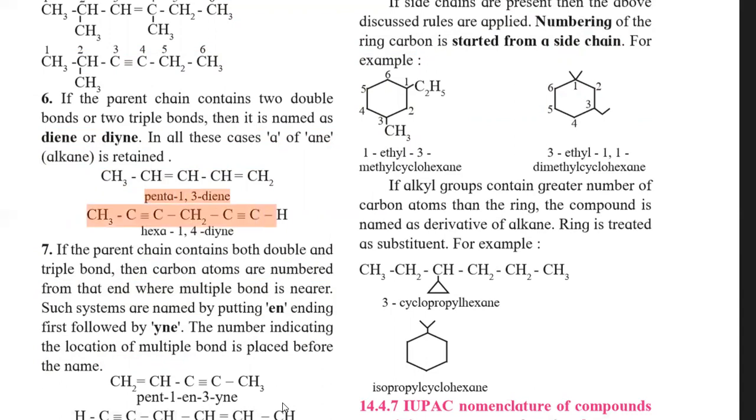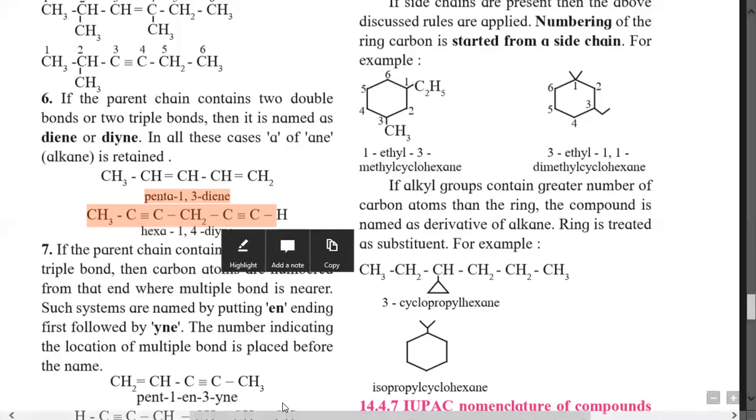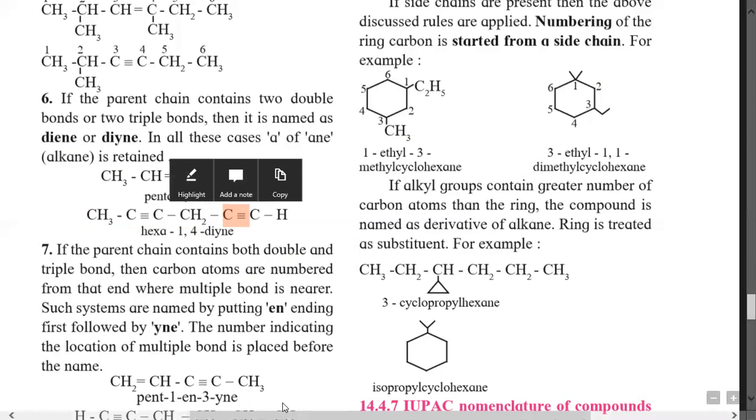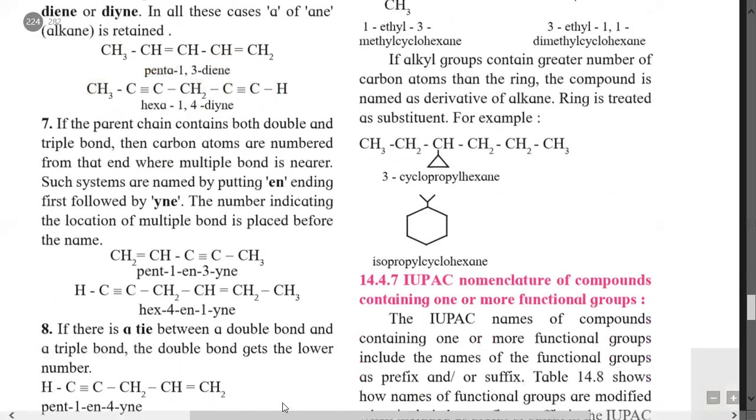Similarly, it is a 6 carbon containing long chain with 2 triple bonds, and 6 carbon containing is hex. Here a is retained, therefore hexa-1,4-diyne. Why 1,4? Because the triple bonds are present between carbon number 1 and 2 and 4 and 5. Therefore the minimum numbers are 1 and 4. And the correct IUPAC name is hexa-1,4-diyne.